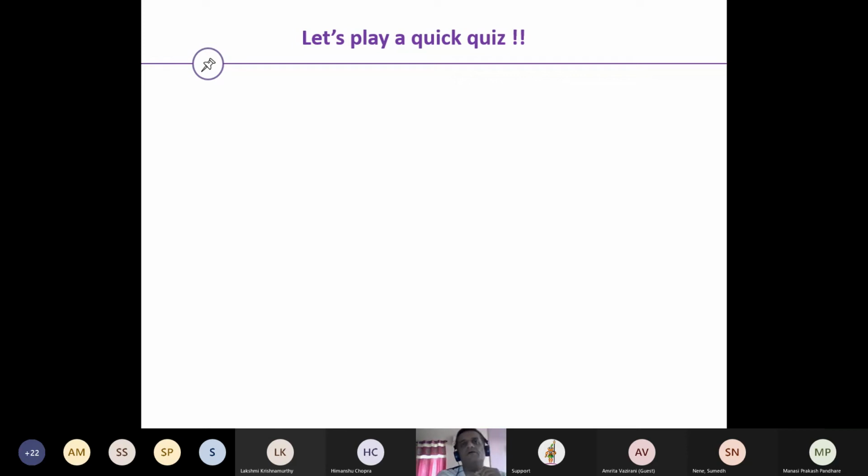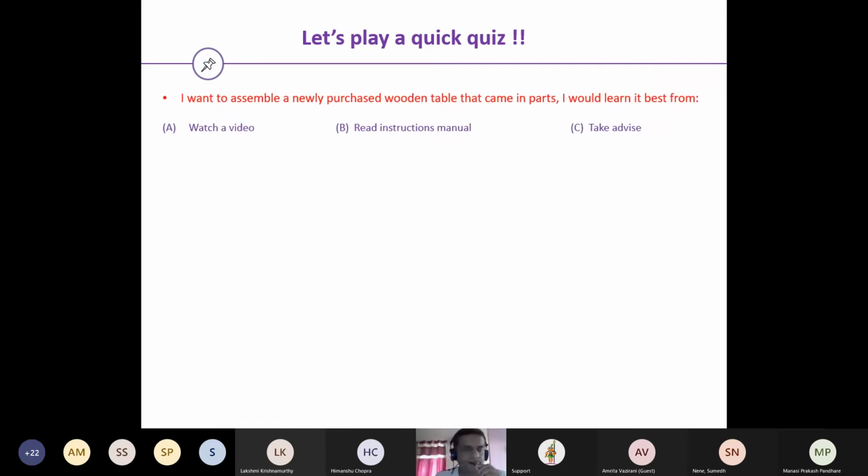Let's try and have a quick quiz on this. I hope it is good to hit on. Here is a question, with one disclaimer: there is no one answer for this. Even if there is, it's not about having a right answer or a wrong answer. It is just a matter of choice. However, identifying this and realizing these things will obviously help you understand what exactly is your learning style, your learning pattern.